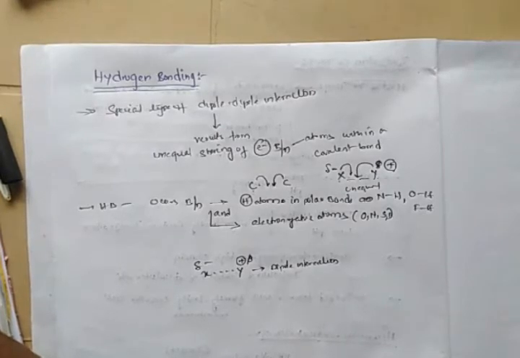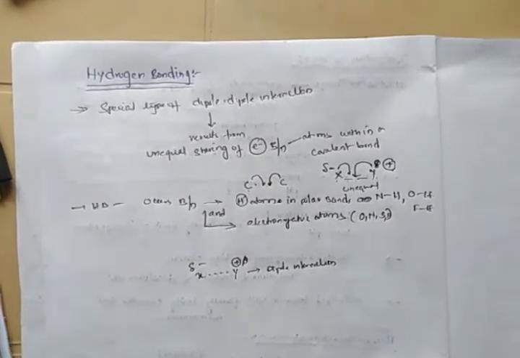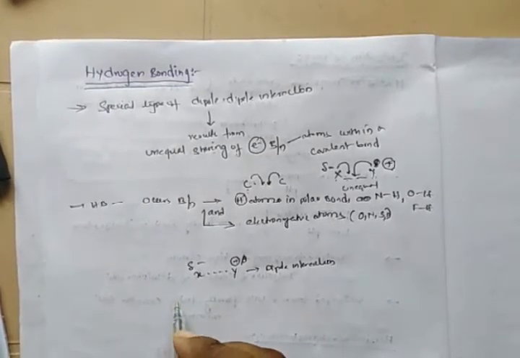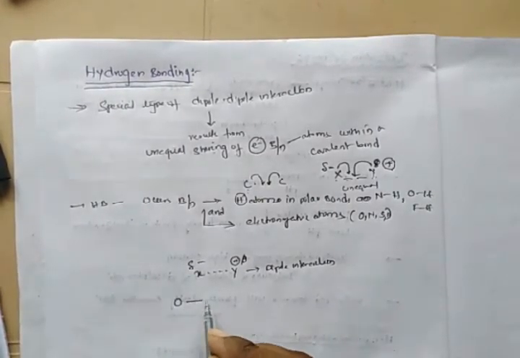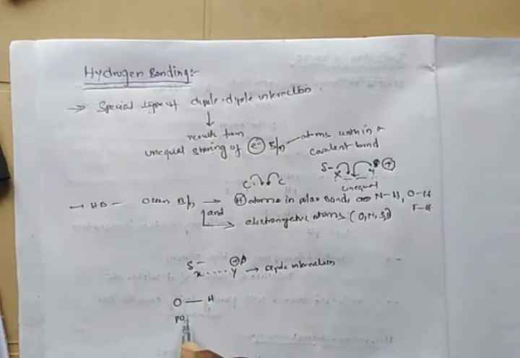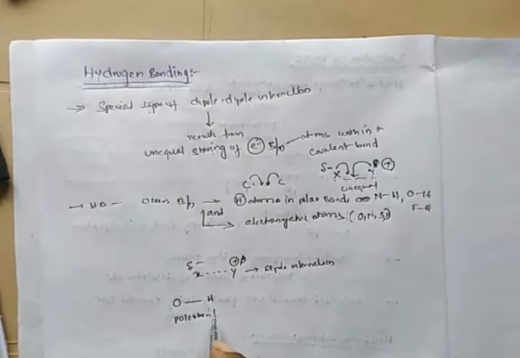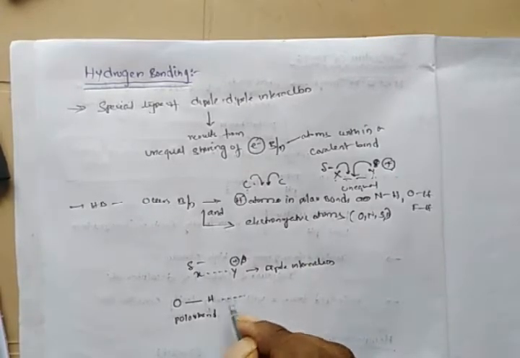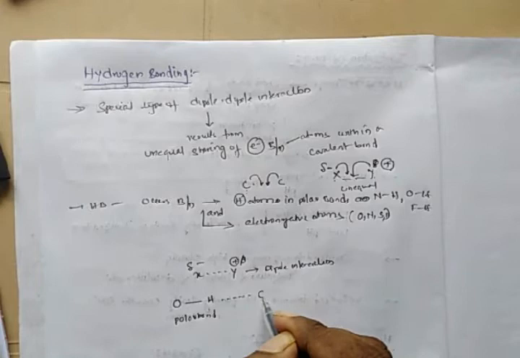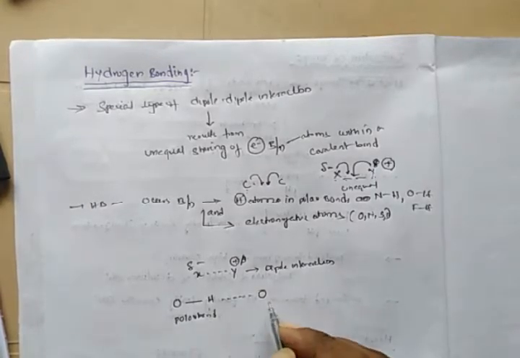It generally occurs between hydrogen atoms in polar bonds and electronegative atoms. Generally this hydrogen bond is represented as follows. This is a polar bond, and this hydrogen interacts with the electronegative atom like oxygen.